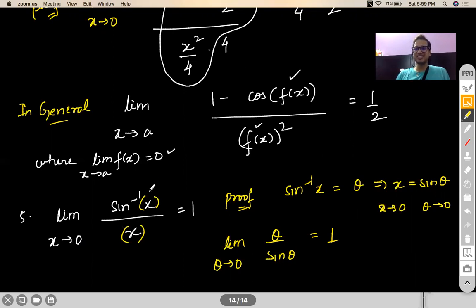But this function as x tends to a should become 0. Ultimately, you want to see a 0 by 0 form. Then only you can work on it. Okay. A 0 by a non-zero form is straight away 0. And a non-zero by 0 form is not defined. You cannot evaluate the limit. Limit doesn't exist. Okay. Limit will only work when it is a tending to 0 by tending to 0 form.